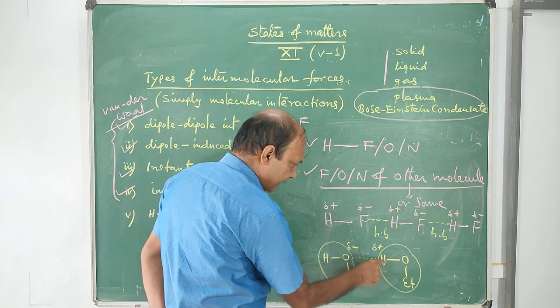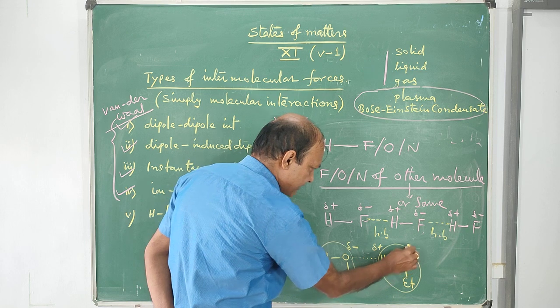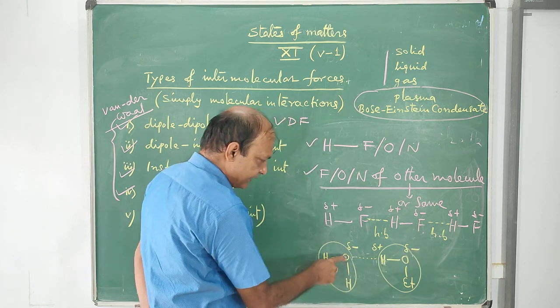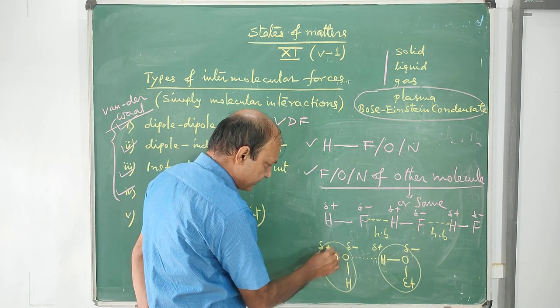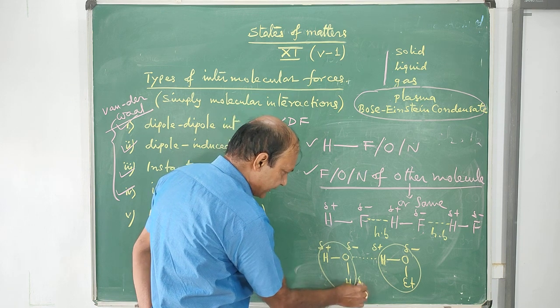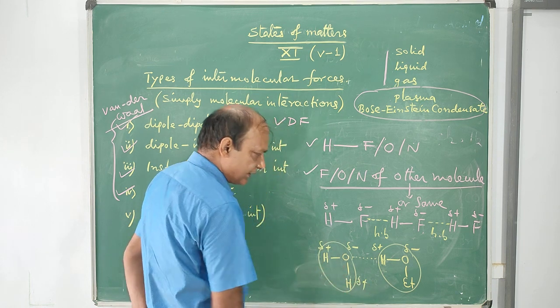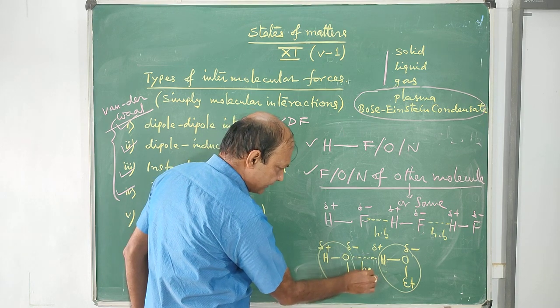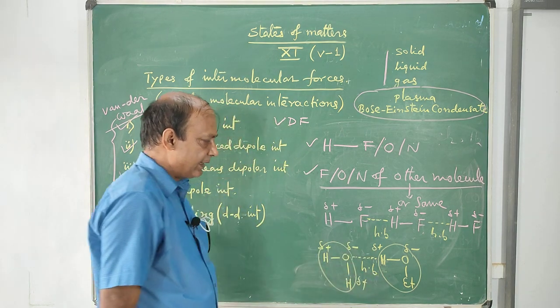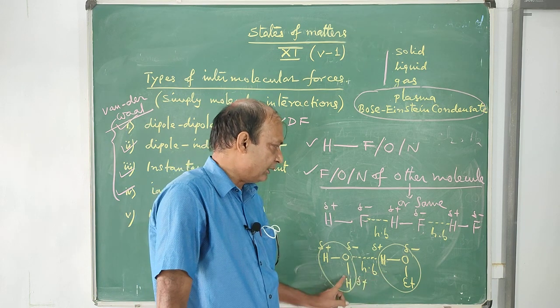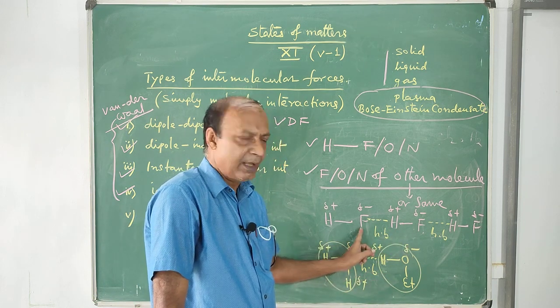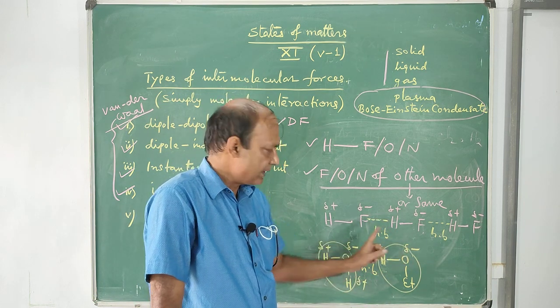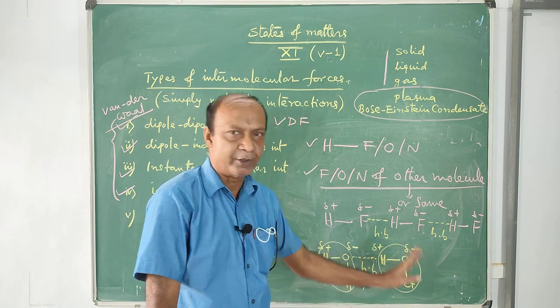You know that the hydrogen atom in ethanol is positively charged and oxygen is negatively charged. In water, the hydrogen atom is positively charged and oxygen is negatively charged. This is shown here. Now this attraction, shown by the dotted line, is hydrogen bonding. Hydrogen bonding can take place between two same molecules or between two different molecules.